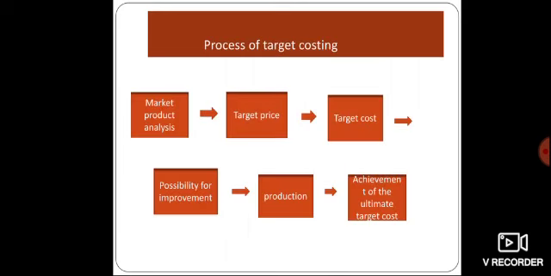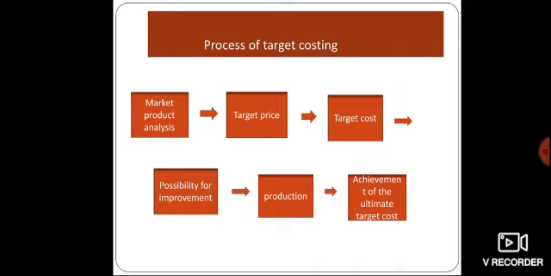Next, another concept is the process of target costing. The first process is market to product analysis. We already said that first we conduct an intensive market analysis: what the customers want, what value customers expect from the product, and how much the customers will pay for this product. After analyzing all this, we fix the target price. The target price should be affordable to the customers and match the competitive price. The target price should be the competitive price.